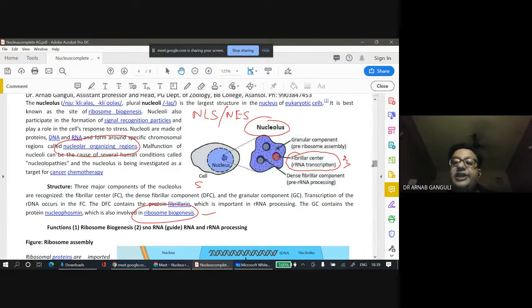Outside, these dot-like structures are the granular components, the pre-ribosome assembly. And you have a dense fibrillar component for pre-RNA processing. So on one hand, the center, this ash-colored region, is where RNA transcription takes place. And in the dense fibrillar region surrounding it, pre-RNA processing takes place. This big RNA which is transcribed is broken down into smaller pieces.